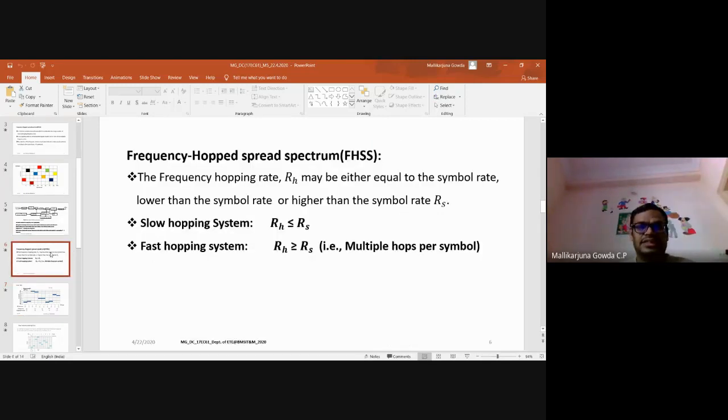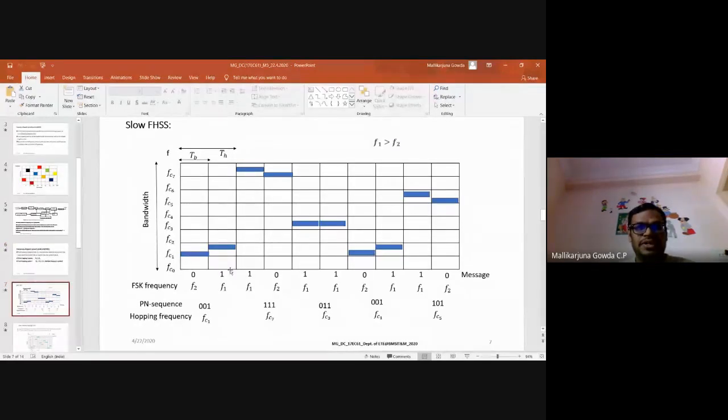Here the hopping rate is from here to here, and one bit is one symbol in this case, since it is BFSK. So the hopping rate will be less than the symbol rate.